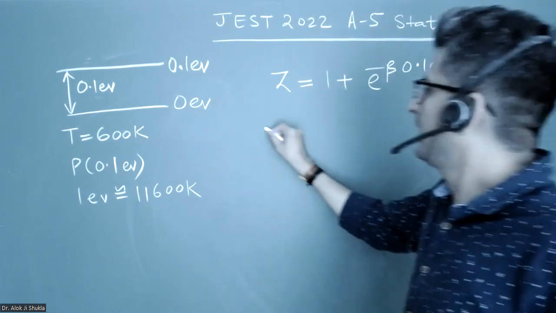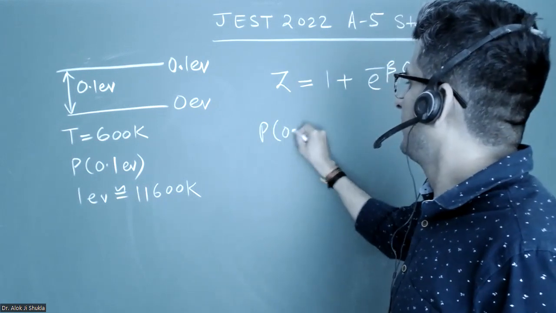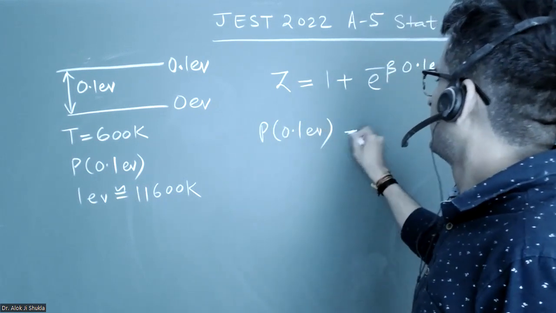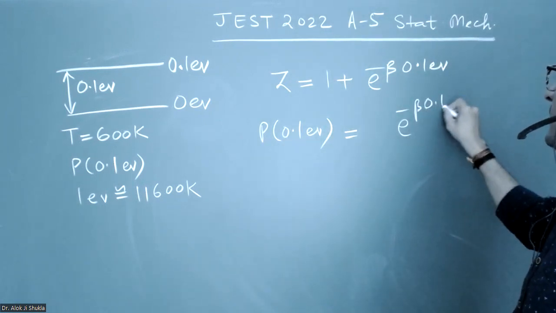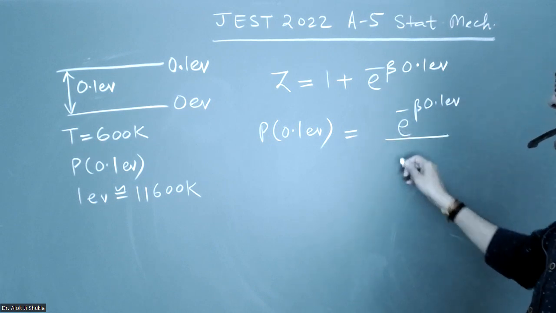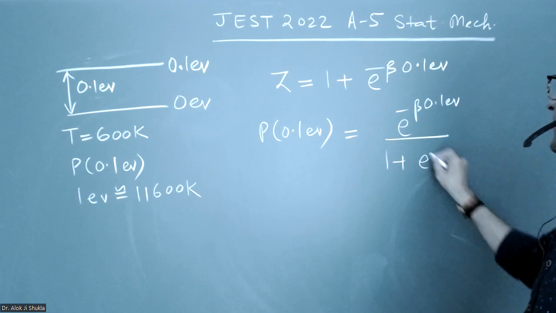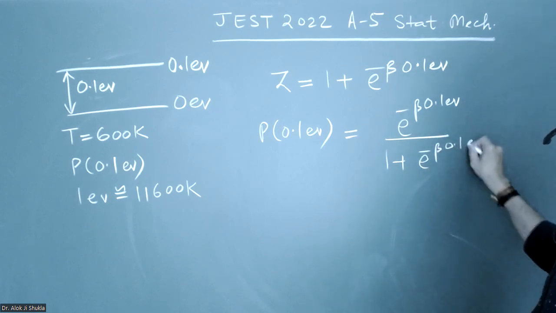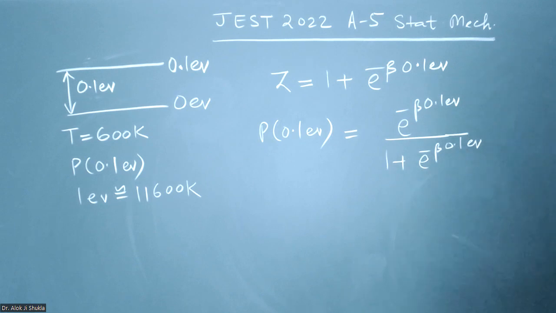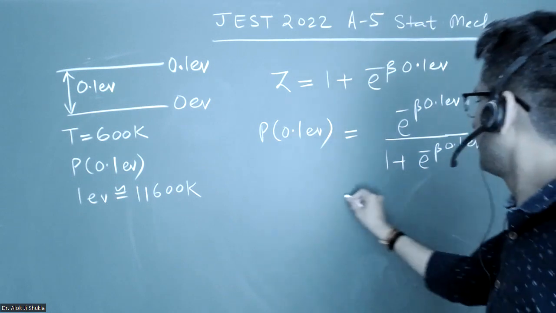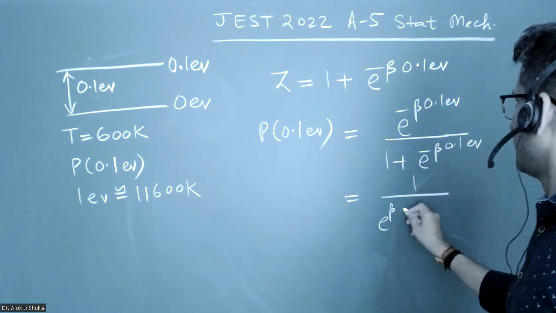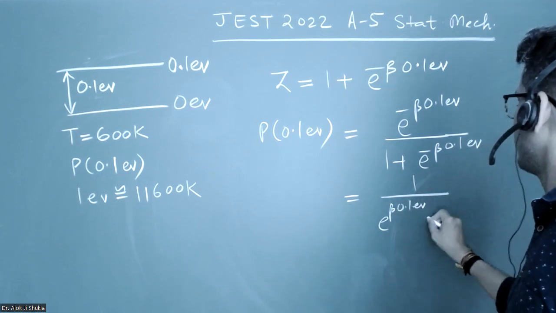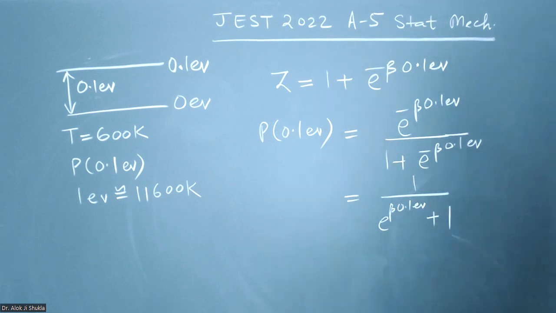And the probability of the system being in the 0.1 electron volt state will be equal to e to the power minus beta into 0.1 electron volt upon the partition function itself, 1 plus e to the power minus beta into 0.1 electron volt. If I just multiply by the positive of this quantity to make it simple, it will become 1 upon e to the power beta into 0.1 electron volt plus 1. So this is the probability.